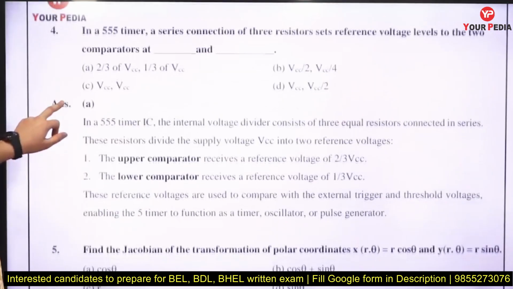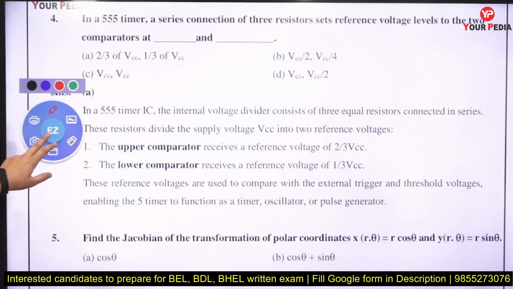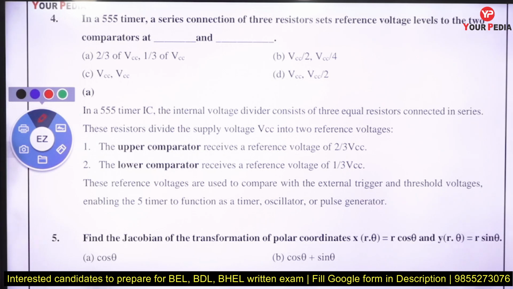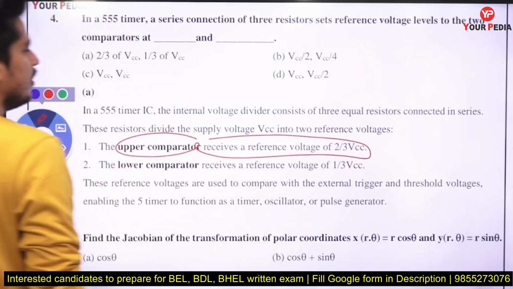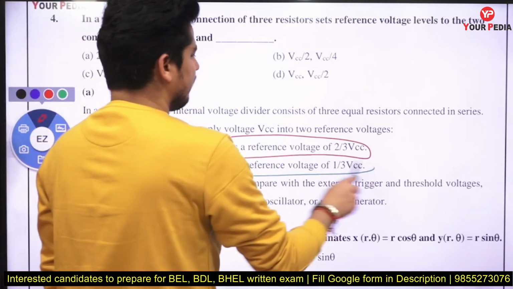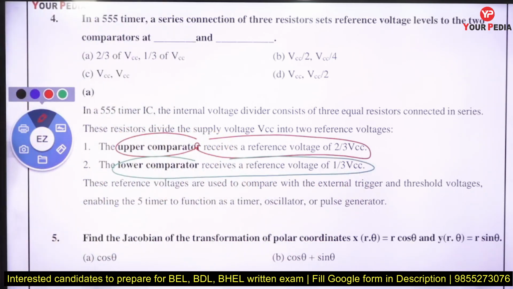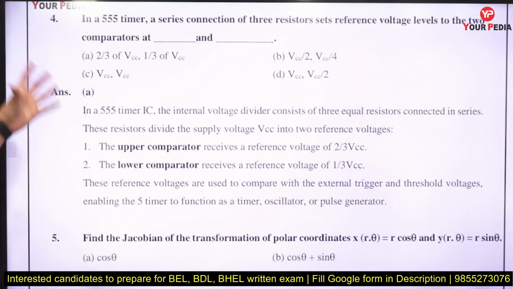Next question. In the 555 timer IC, the series connection of 3 resistors sets the reference voltage to the 2 comparators at what? Basically, in the 555 timer IC, the upper comparator reference voltage is 2 by 3 VCC and the lower comparator reference voltage is 1 by 3 VCC. So the answer will be A. Whenever he is asking about this, you can directly answer it. There are several formulas, but we are not going into that because the question is asked directly.